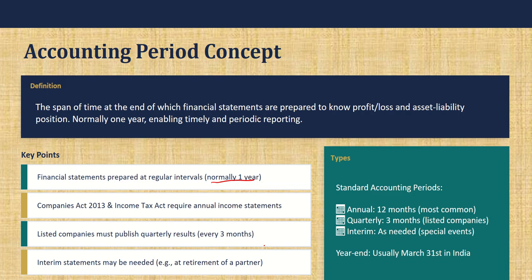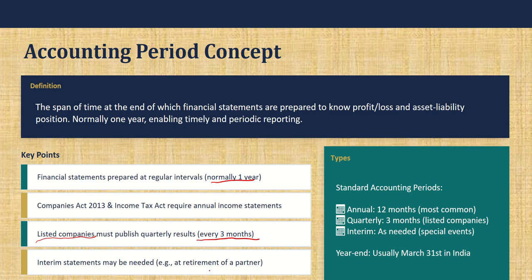And if your company is listed in the stock exchange, when we list companies in the stock exchange, if you want the general public to buy your shares and invest in your company, then the company will get registered in the stock exchange. It has to follow the guidelines given by SEBI. In such cases, such a company must publish its results every 3 months for its investors to keep a check on the performance of the company.